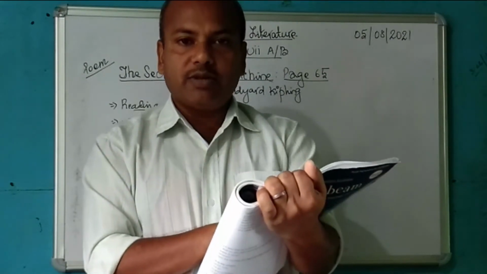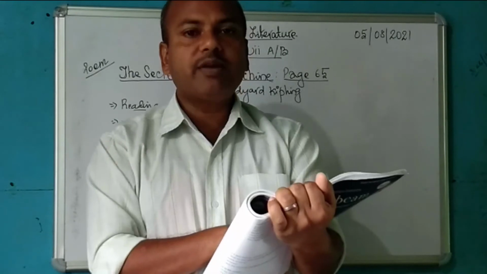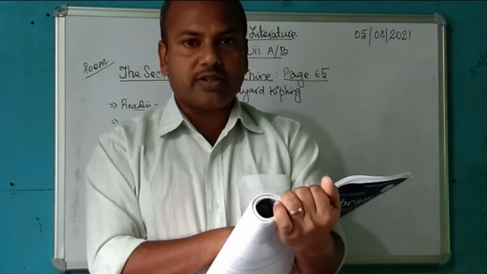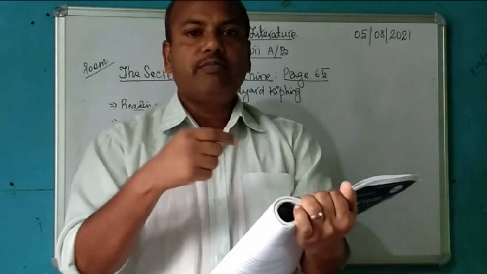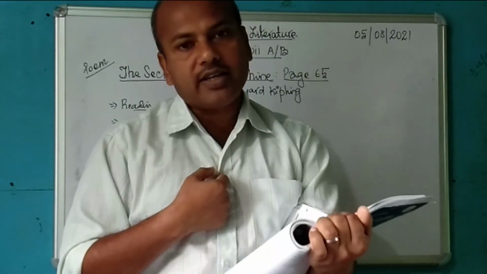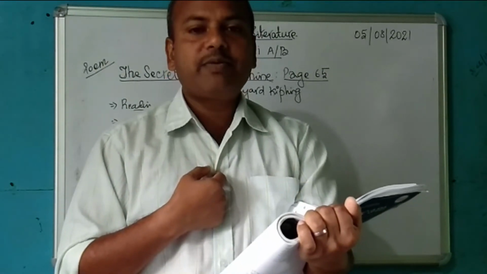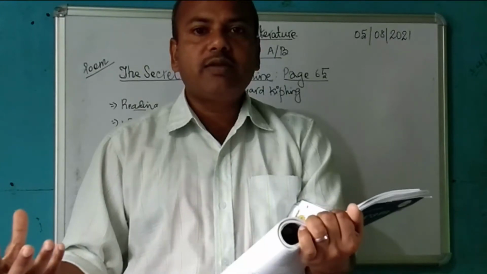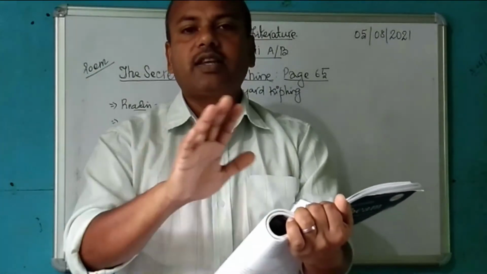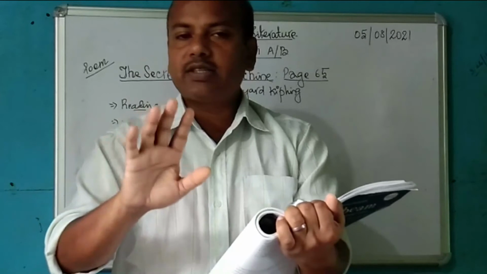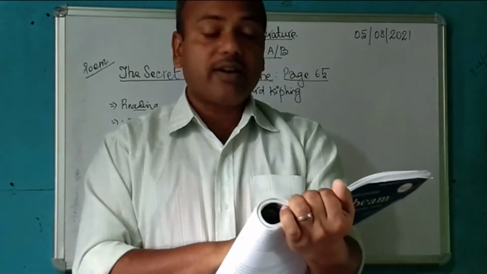We cannot cheat anybody. Human beings can cheat. Machines cannot cheat. Like if you want me to tell you 2 plus 2 is 5, I can tell. I can cheat. But if you want a machine to give you a result of 2 plus 2 is 5, that is not possible. Machines cannot lie or cannot cheat.